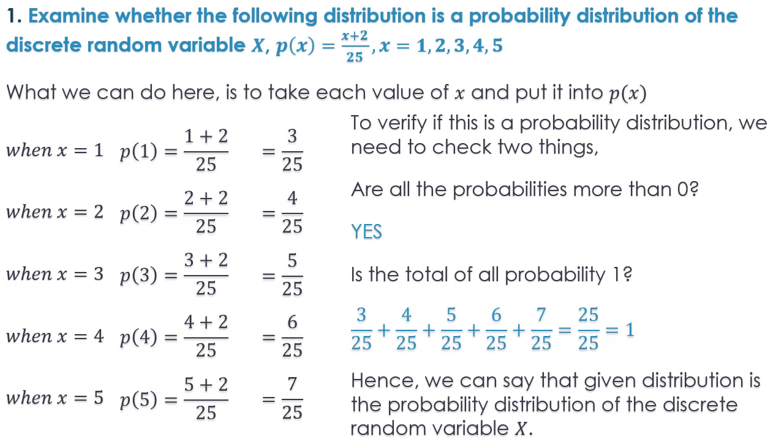So yes guys, this is how we solve a question of this particular kind, where the value of x is given and the p(x) function is given. We have to verify: take the value of x, put it in the function, check whether the answer is positive, make a total of all the answers, and check whether it is exactly one or not. If both the conditions are satisfied, then yes, it is a probability distribution. And if one or both of the conditions are not satisfied, then no, this is not a probability distribution of the discrete random variable x. Let's move on to the second question.